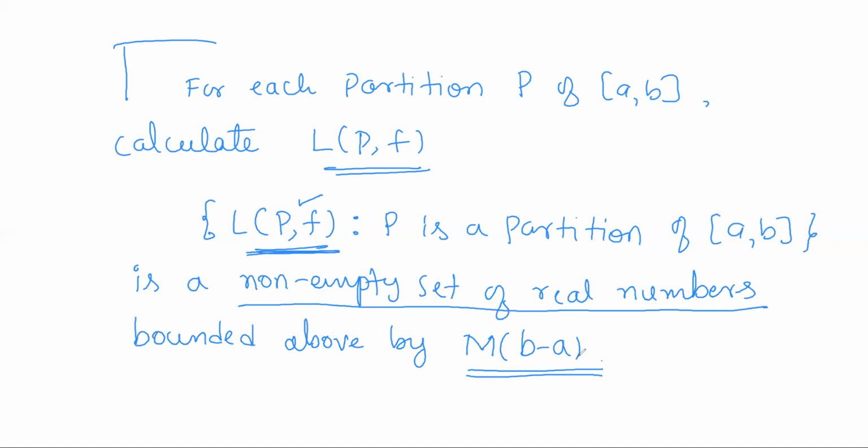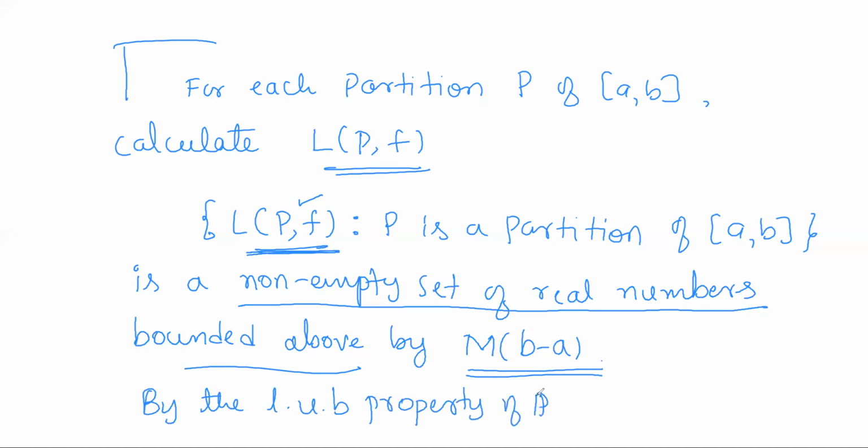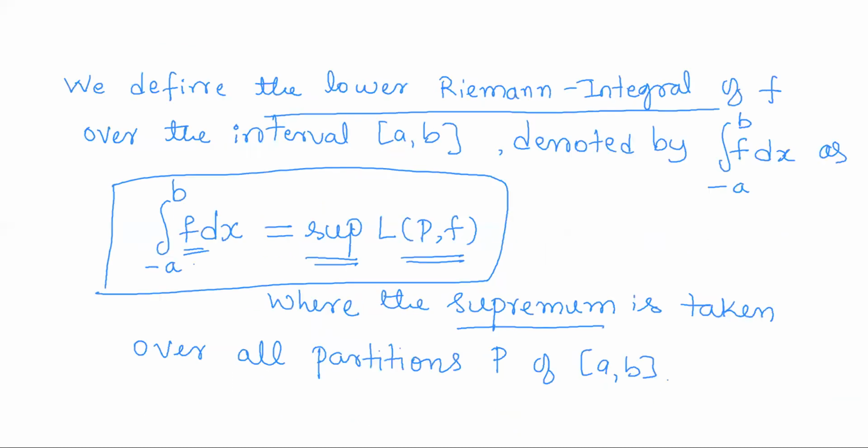So as it is a non-empty set of real numbers bounded above, by the least upper bound property of R, the supremum of all lower Riemann sums exists. So the supremum exists, and that supremum is defined as the lower Riemann integral, right?